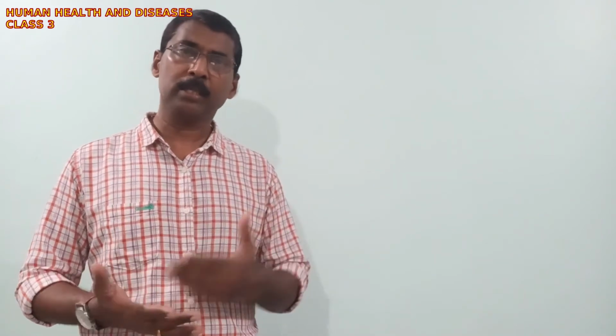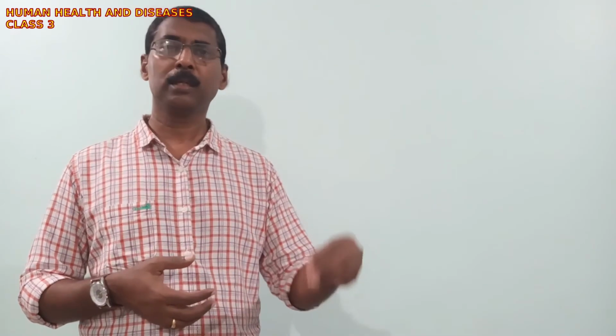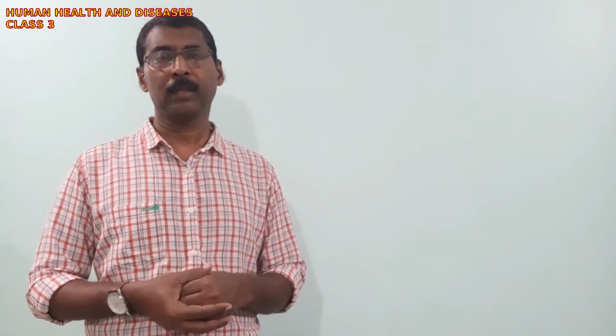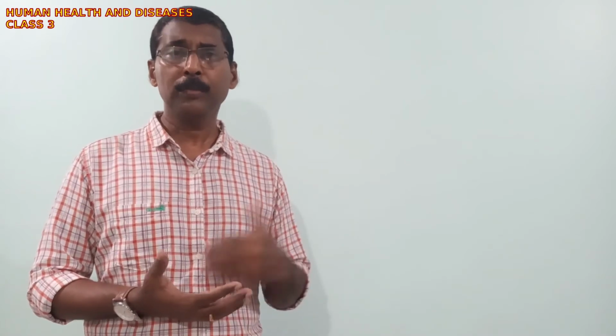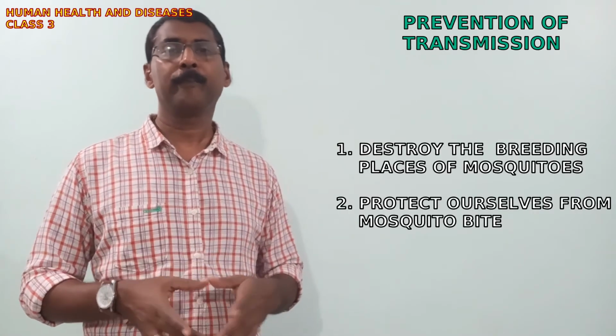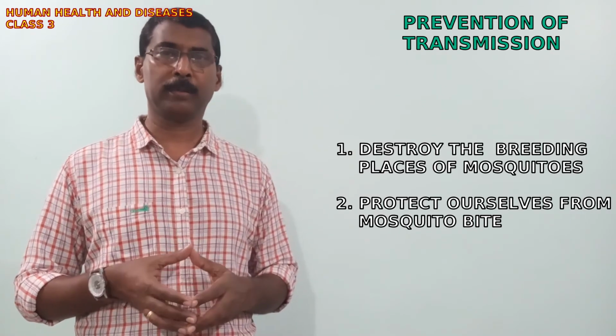Okay, we have already seen how malaria is transmitted from one person to another person. That is through the vector, the female Anopheles mosquito. So how can we check the transmission from one person to another person? Of course, by controlling the population of mosquitoes. So mosquitoes should be controlled.